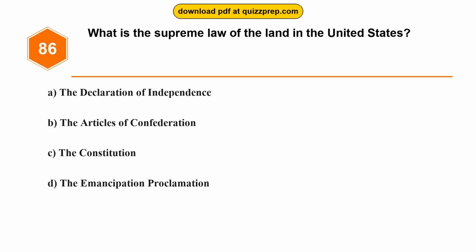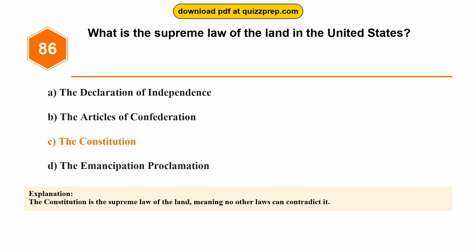Question 86. What is the supreme law of the land in the United States? Option A. The Declaration of Independence. Option B. The Articles of Confederation. Option C. The Constitution. Option D. The Emancipation Proclamation. The correct answer is option C. The Constitution. The Constitution is the supreme law of the land, meaning no other laws can contradict it.